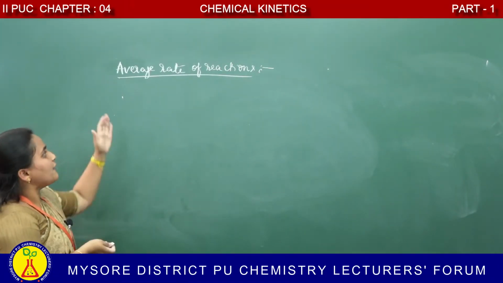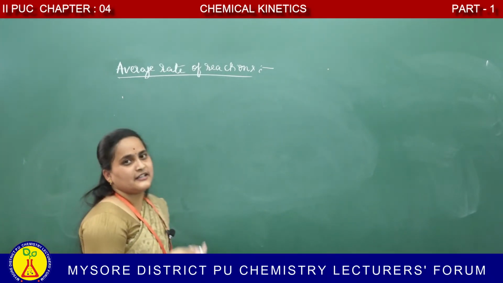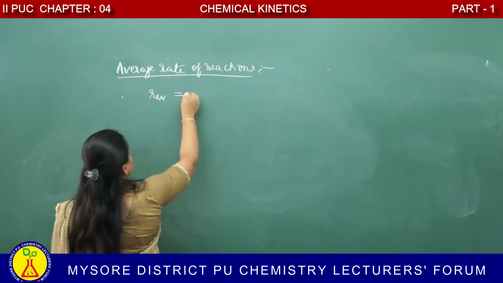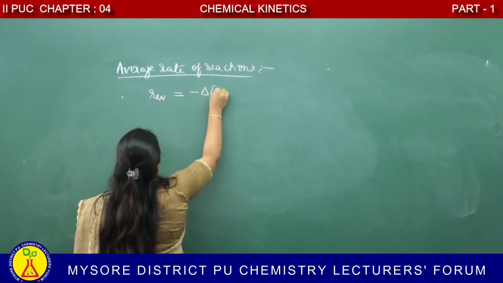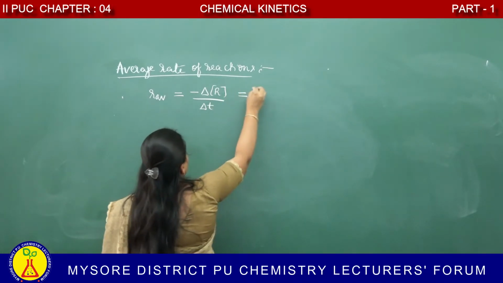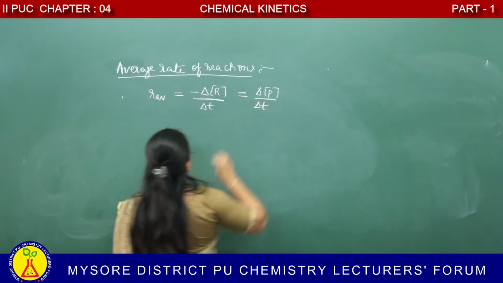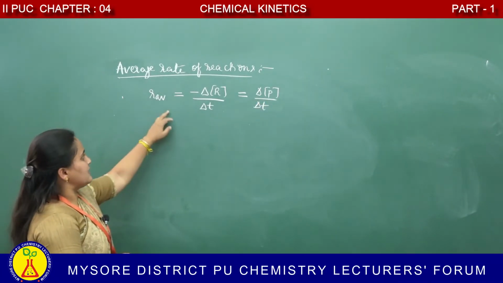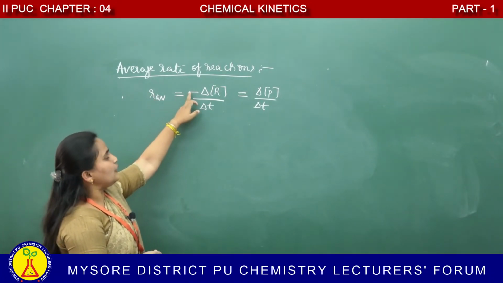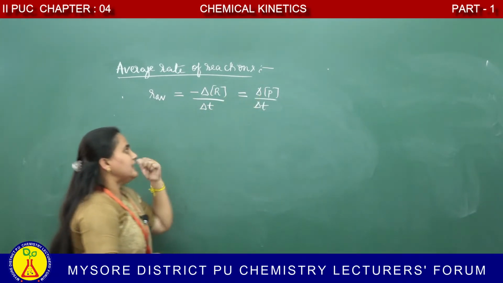Next concept is average rate of reaction. Average rate of reaction is same as the rate of reaction. It can be given by R average is equal to rate of disappearance, which is what? Minus delta R by delta T, and is equal to rate of appearance of product. R average means average rate is equal to minus delta R by delta T is equal to delta P by delta T.